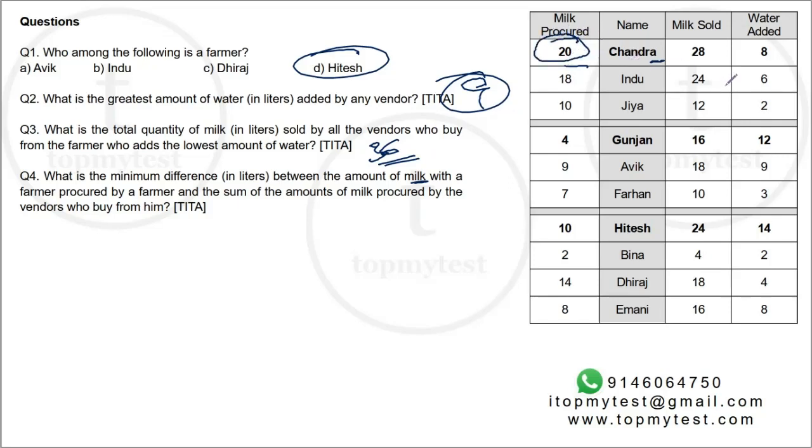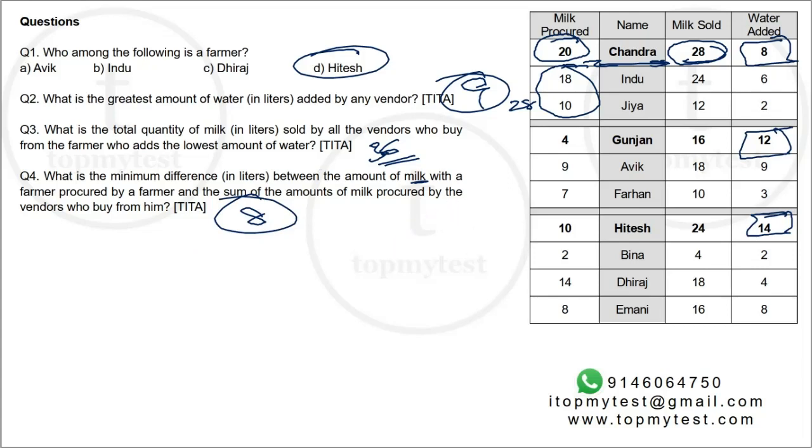The sum of milk procured by vendors who buy from him will be 18 plus 10, 28, which is basically the milk sold by him. You need to find the difference between the two. So the difference is basically the water added. So you need to figure out the lowest amount of water added by any of the 3 farmers. The lowest amount of water added is 8.